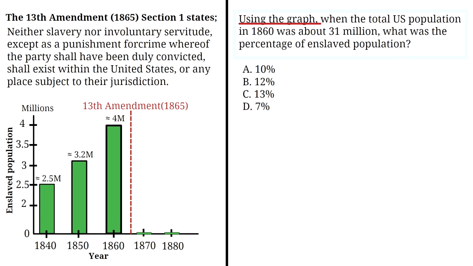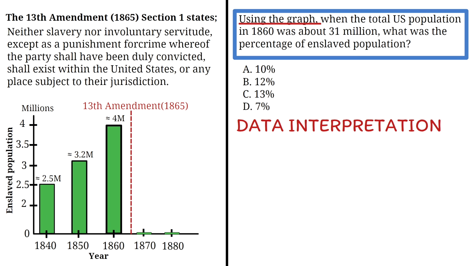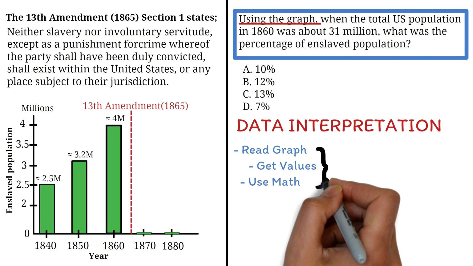Using the graph, when the total U.S. population in 1860 was about 31 million, what was the percentage of enslaved population? This is a great example of a data interpretation question on the GED Social Studies test. These types of questions often require you to read a graph, pull out the right numbers, and use a bit of math to find the answer.